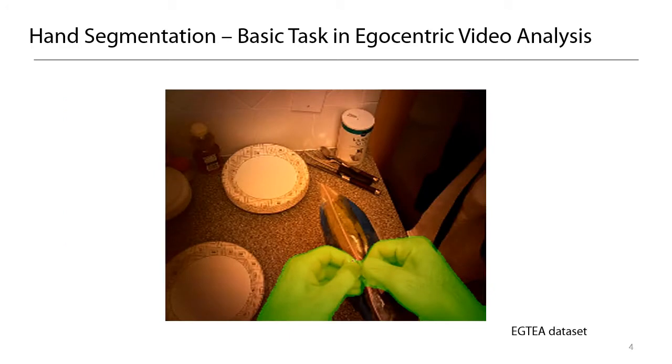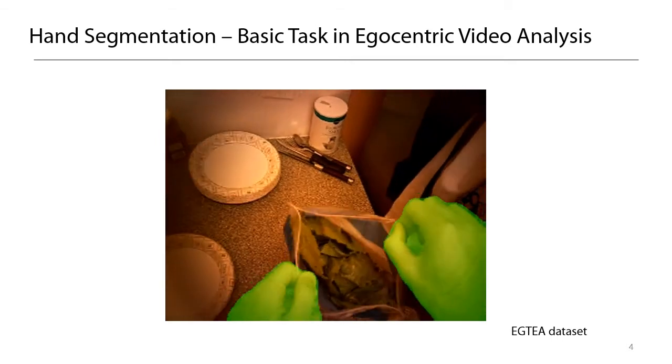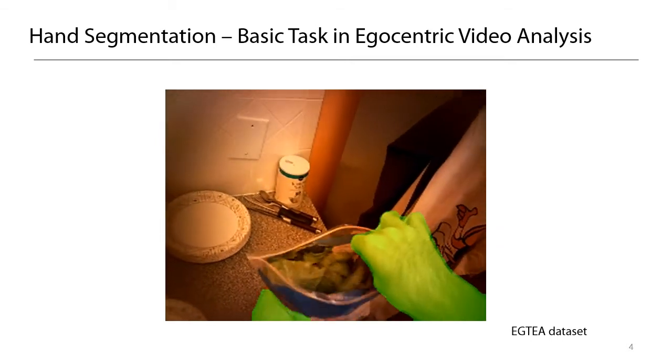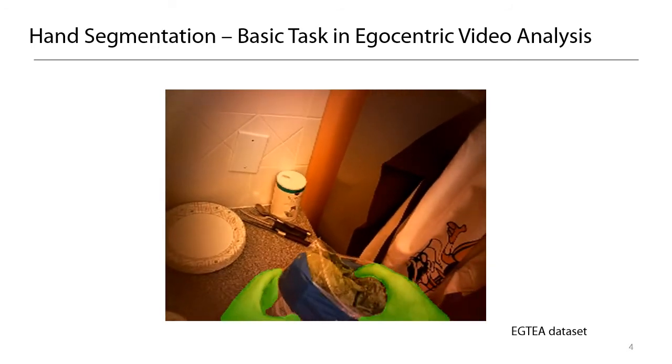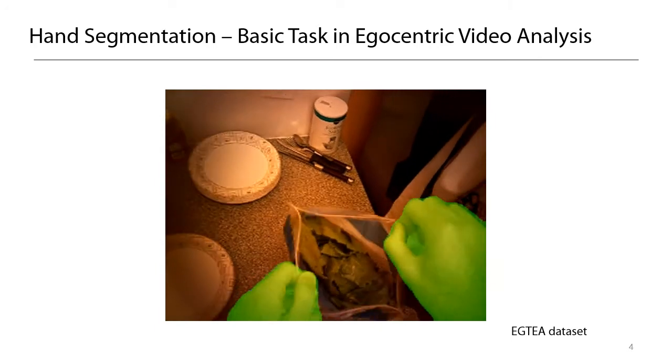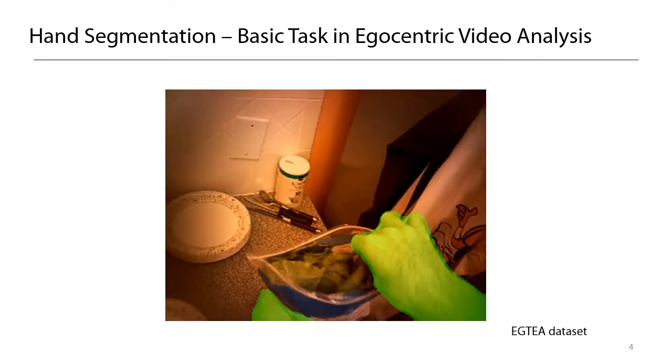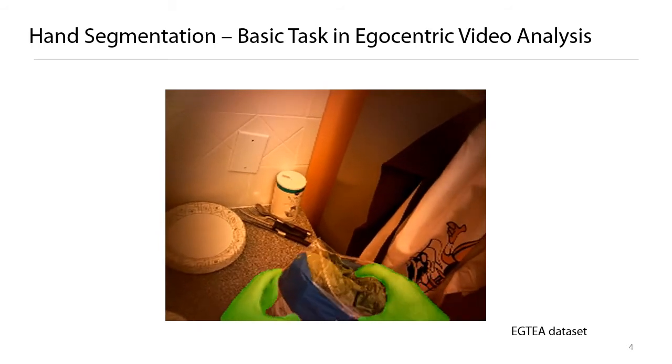Hands are among the most commonly observed objects in first-person videos, and therefore, hand segmentation is essential for various objectives of first-person video analysis. For this reason, the problem of hand segmentation has been studied extensively, and we have seen significant performance improvement in recent years, especially with the use of CNN-based models. This video shows the accuracy level of the current state-of-the-art hand segmentation models. As we can see, hand regions are correctly found despite the complex background and significant camera motion.